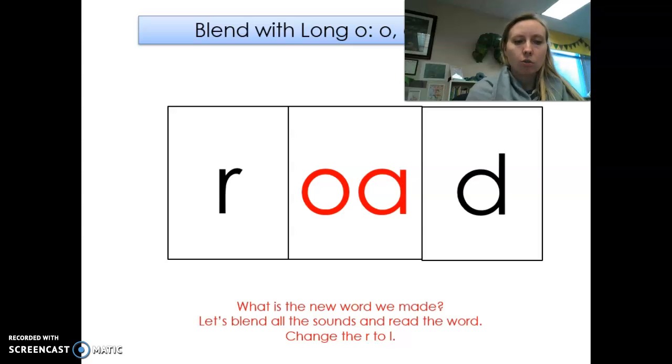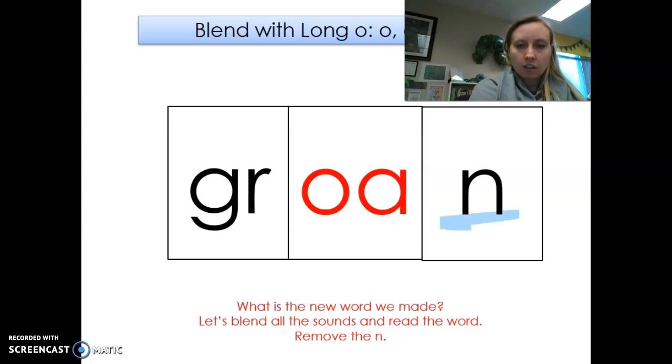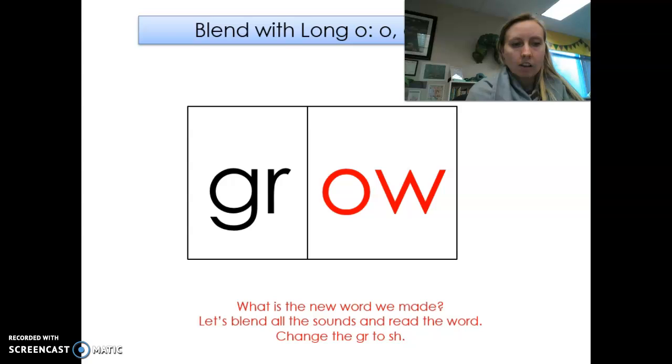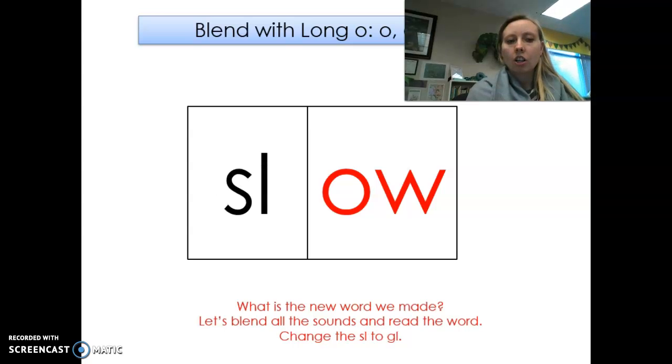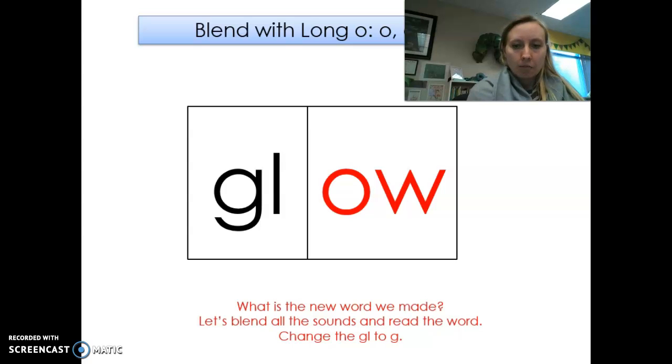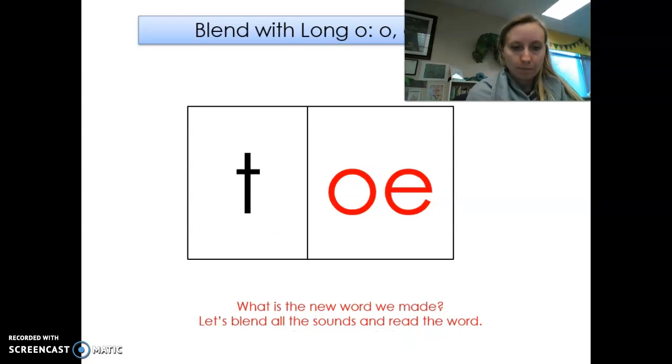Change the r to l, load. Change the d to n, loan. Change the l to gr. Grown. Get rid of the n, grow. Change the gr to sh, show. Change the sh to sl, slow. Change the l to g, go. Change the g to t, toe.